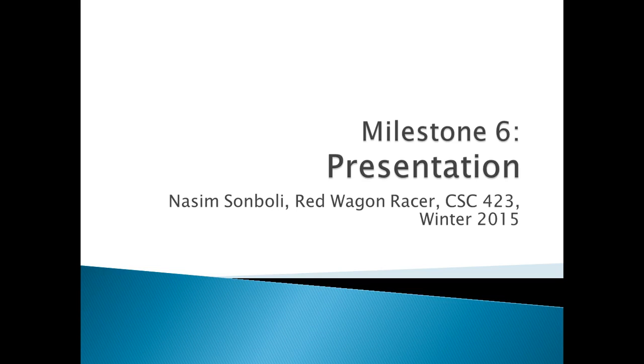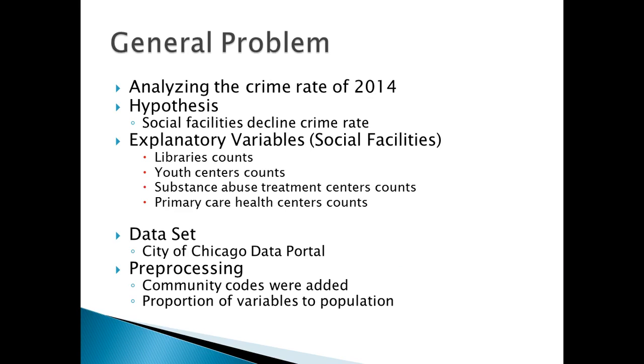In this project, my teammates and I were supposed to analyze the crime data obtained from the City of Chicago data portal. I focused on the relationship between the crime rate of 2014 and public facilities, specifically libraries, substance abuse treatment centers, youth centers, and primary care health centers, for each of which the most recent recorded information was used. As my hypothesis, I'd like to believe the more the facilities get, the less the crime rates.